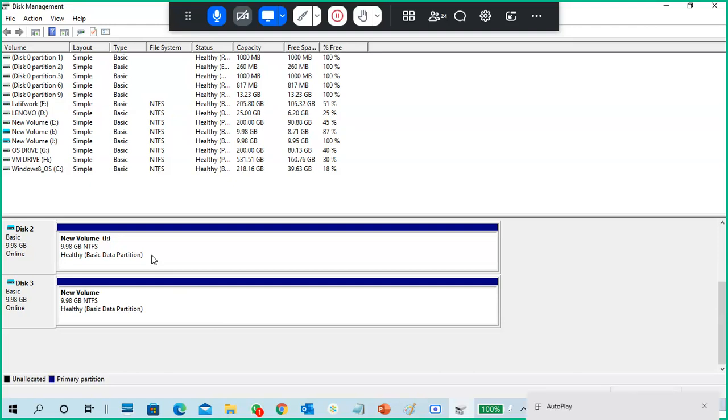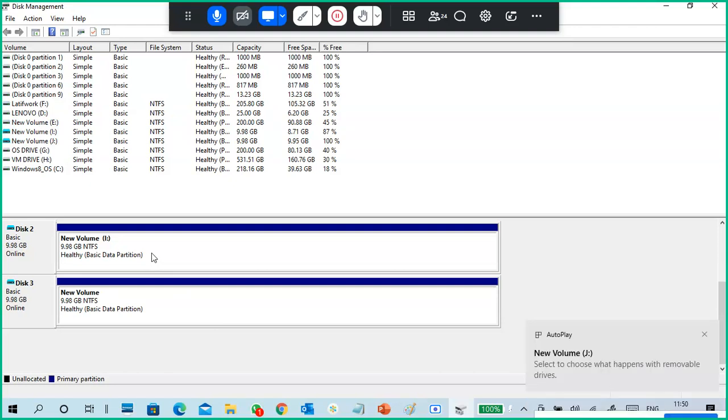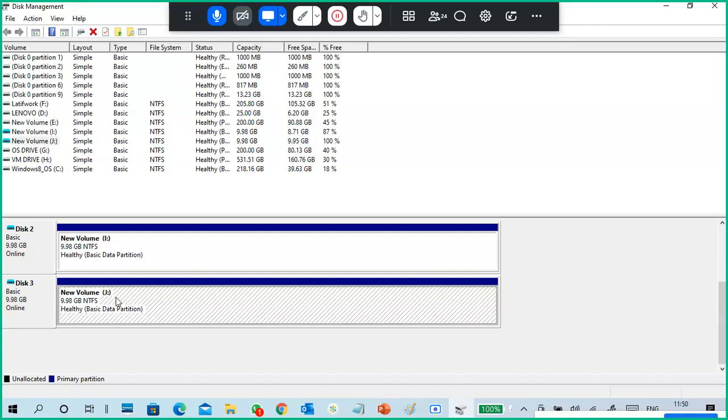So remember, the I drive is the fixed disk, and the new drive, maybe it is the J drive. The J drive is the dynamically expanding drive. Okay.